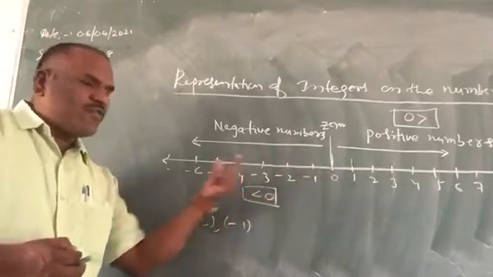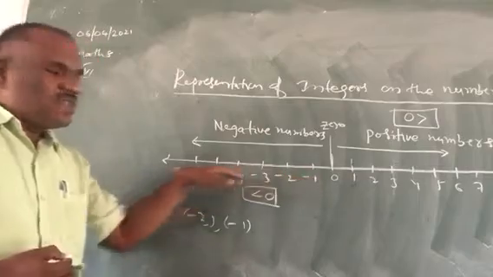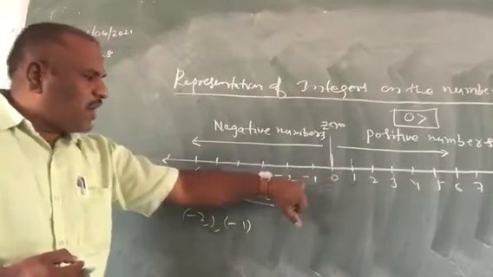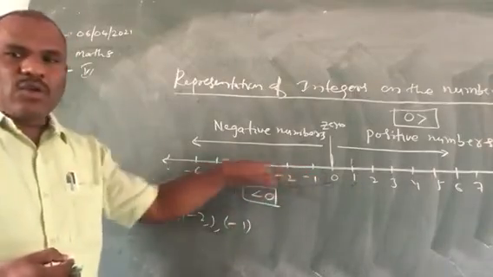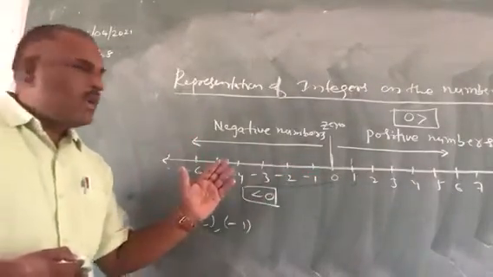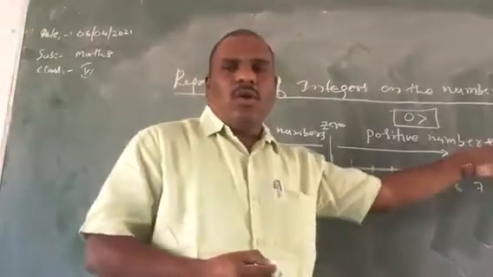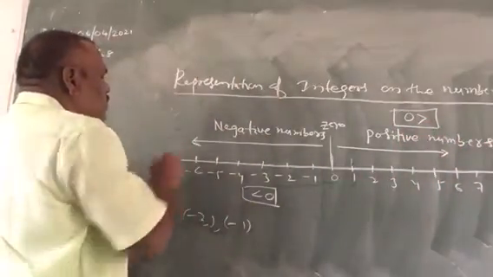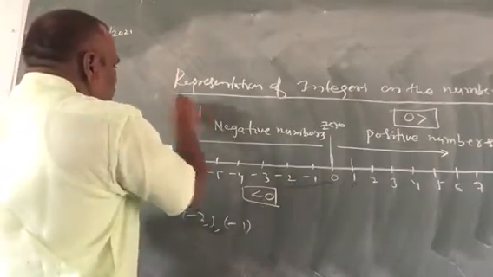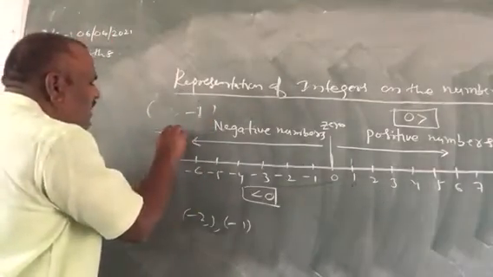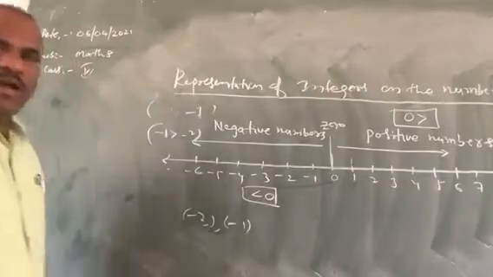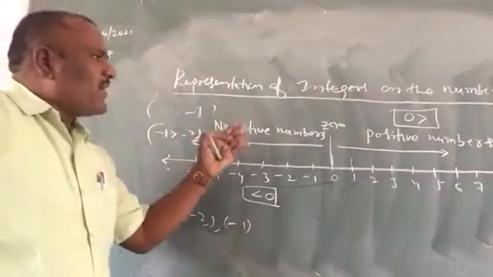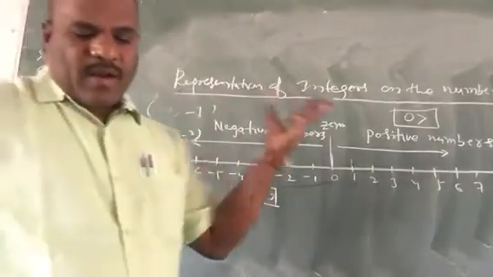When you go from right to left, the value decreases, children. On the left side of the 0 the value decreases, and when you go to the right side of the 0, the value increases. That's why if you compare -2 and -1, -1 is greater than -2, children. So this is the representation of integers on the number line.